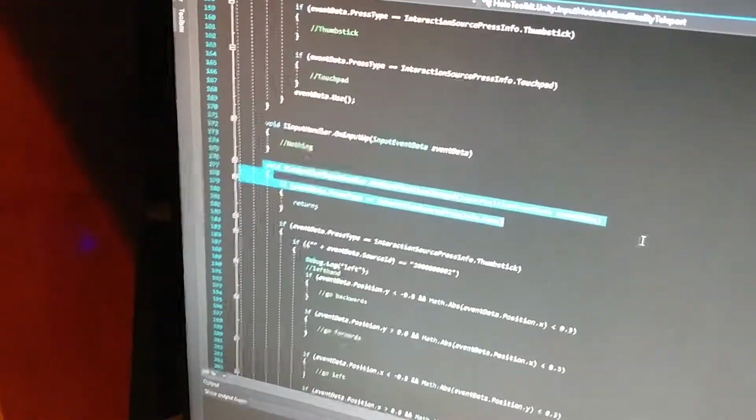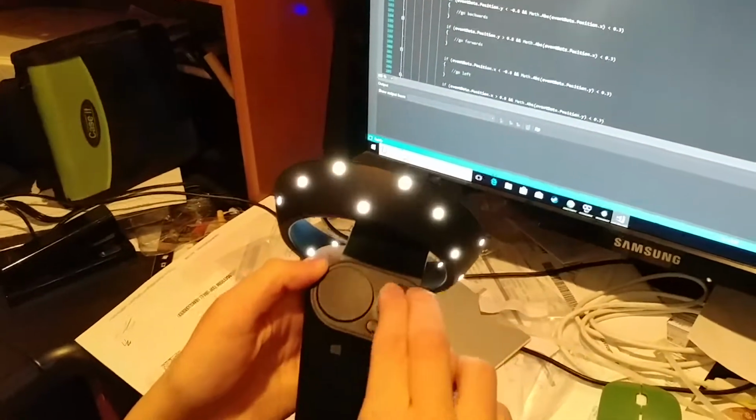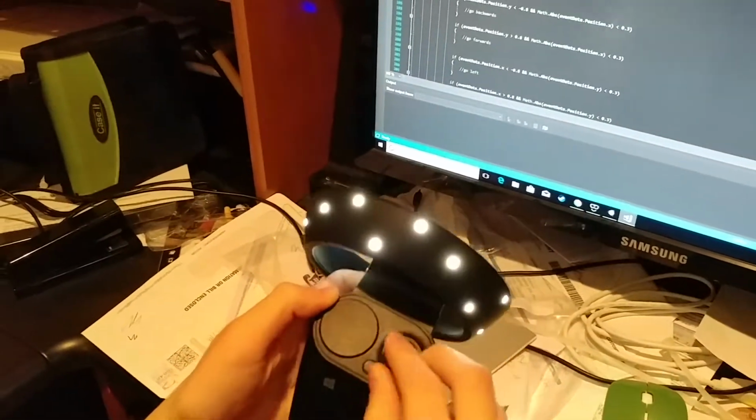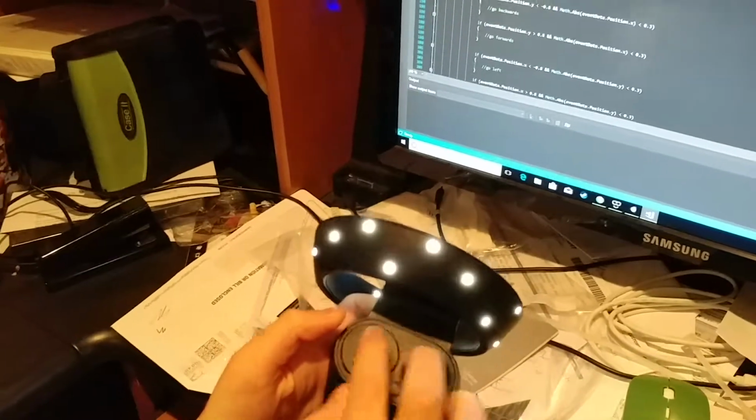And then down here is the function for when this is getting moved around.